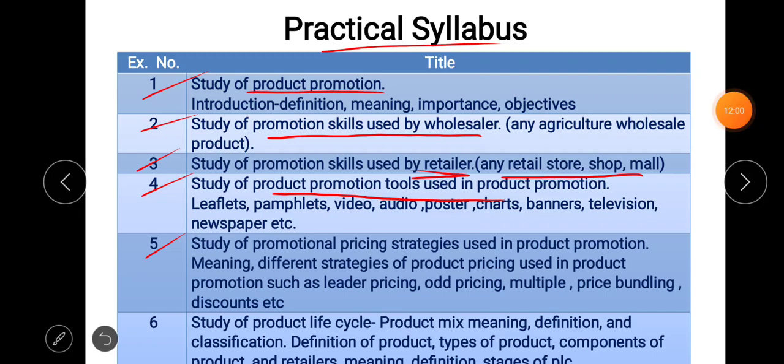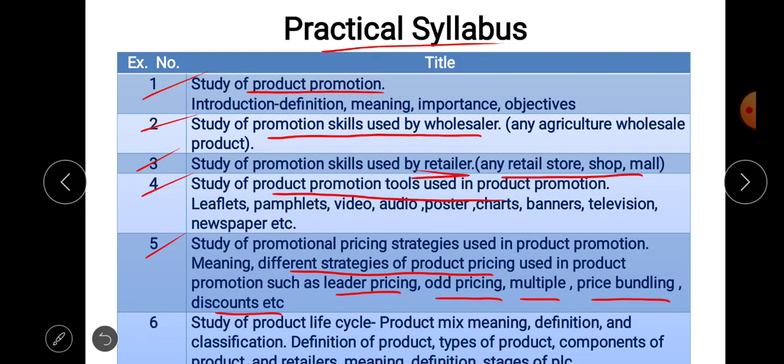In this particular exercise, we are going to discuss the meaning and different strategies of product pricing used in product promotion, such as ladder pricing, odd pricing, multiple pricing, price bundling and discounts, etc. These are the different pricing strategies for promotion we are going to discuss.